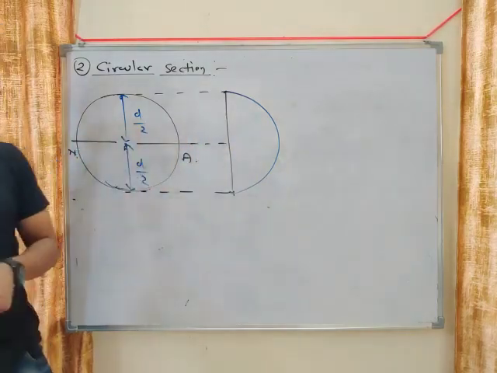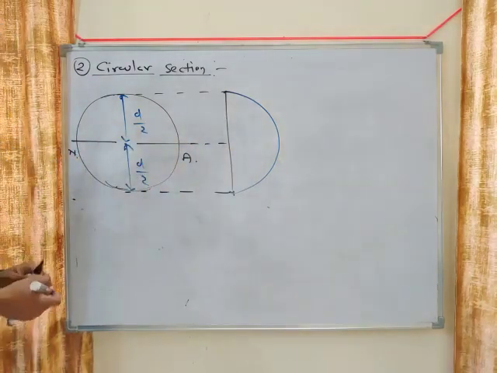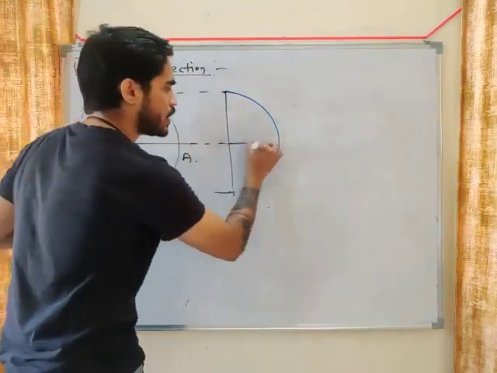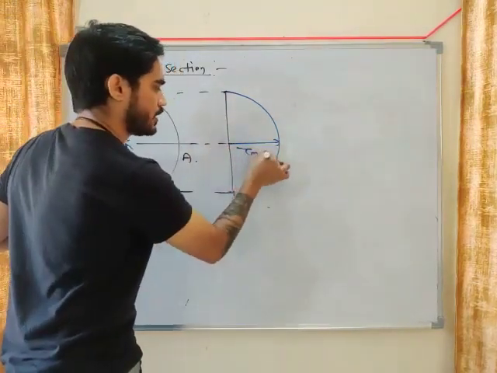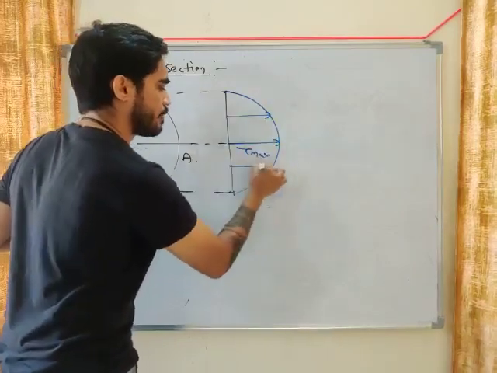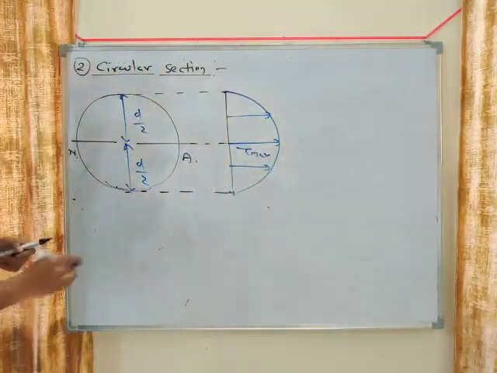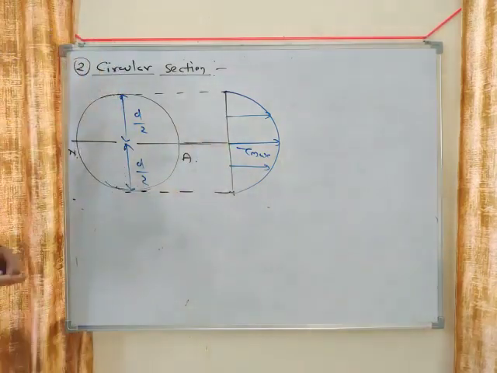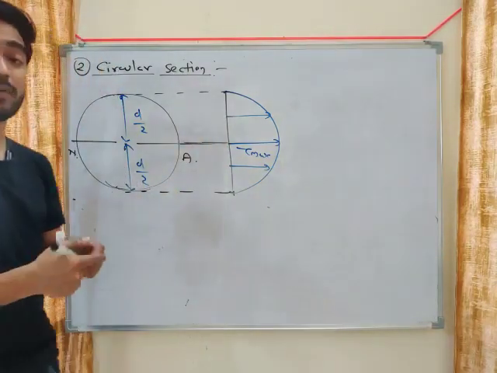You are getting a symmetric diagram. Where will you get tau maximum in this case? In this case also, tau maximum will be at the neutral axis. Tau will be maximum here at neutral axis, but the relation will be different.